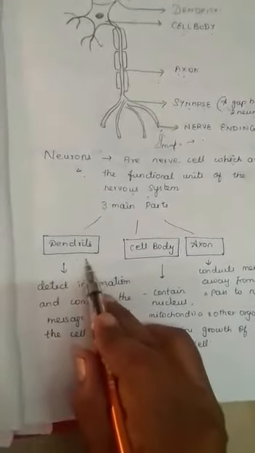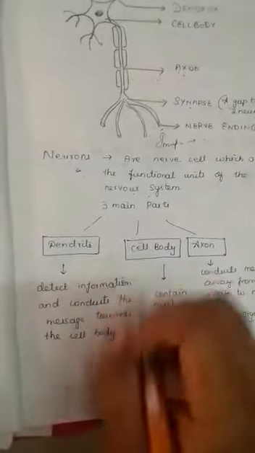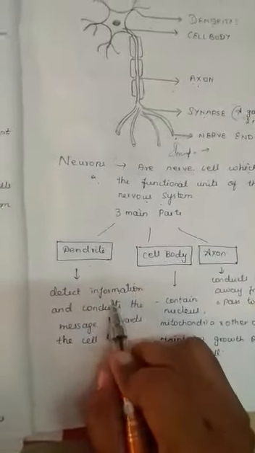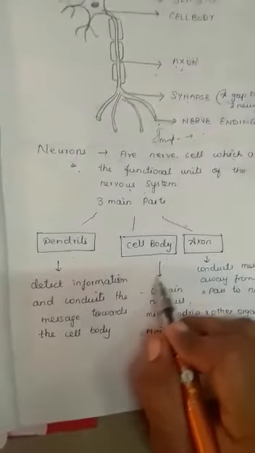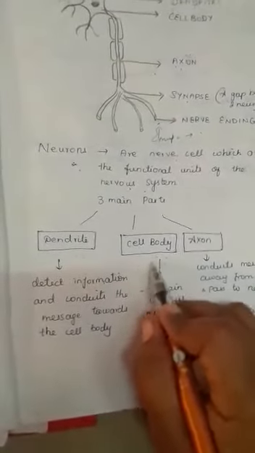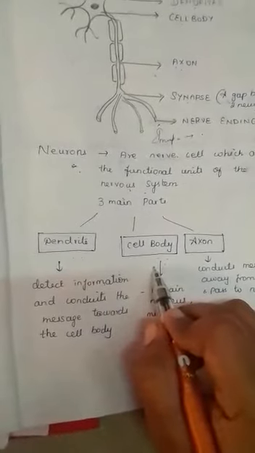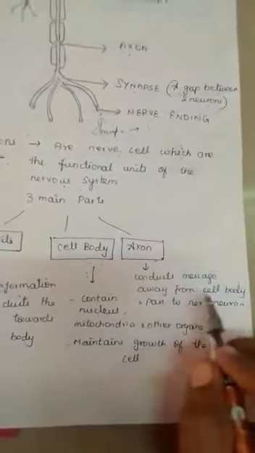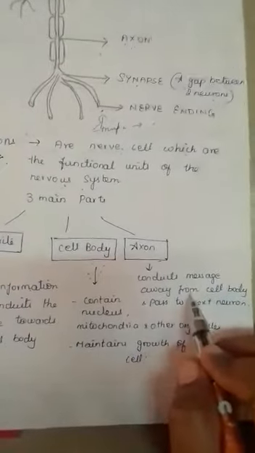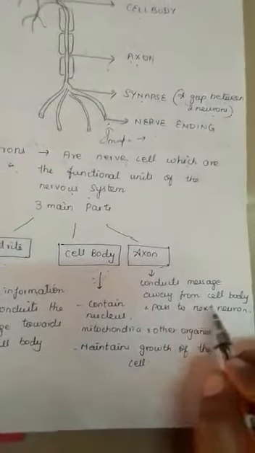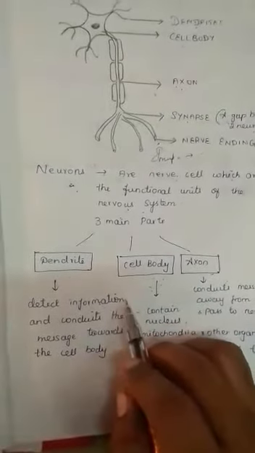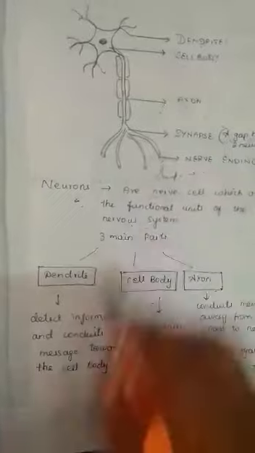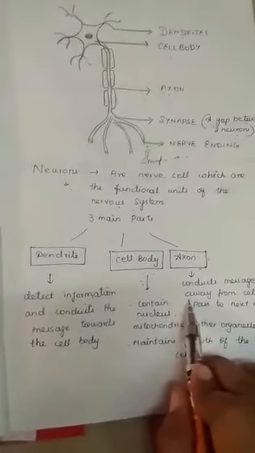As we all know, dendrite is going to gather the information from the surrounding. And what is the role of cell body? Cell body consists of nucleus and other cell organelles. Generally, the cell body is responsible for growth of the cell. And axon is going to conduct the message away from the cell body, from one neuron to the next neuron. This is the actual process that takes place in the neuron. Got it? This is the structure and we have discussed all these three parts here.